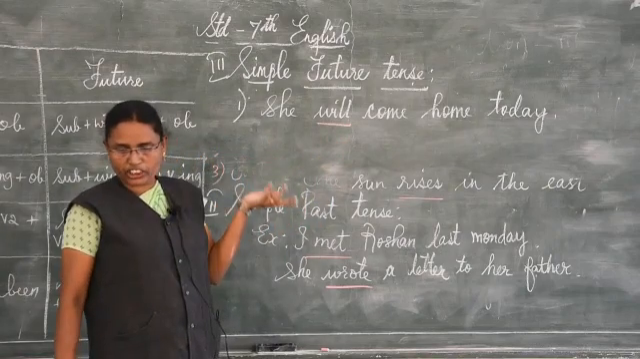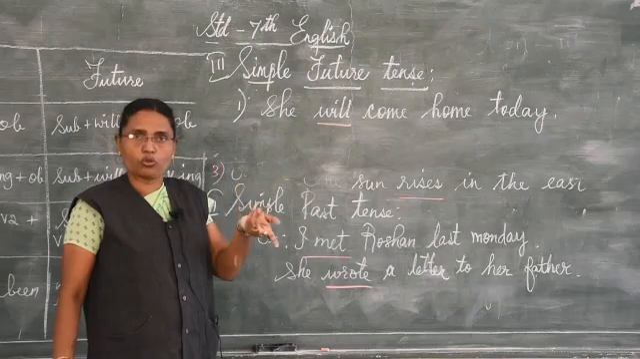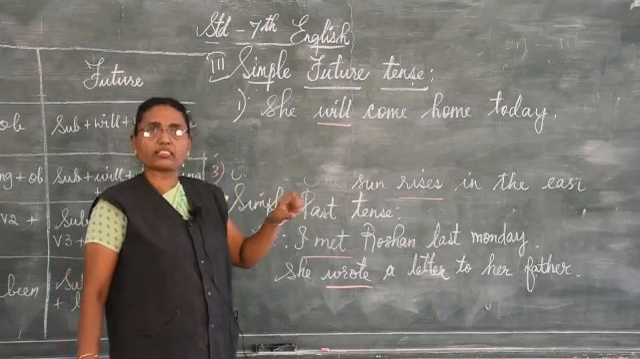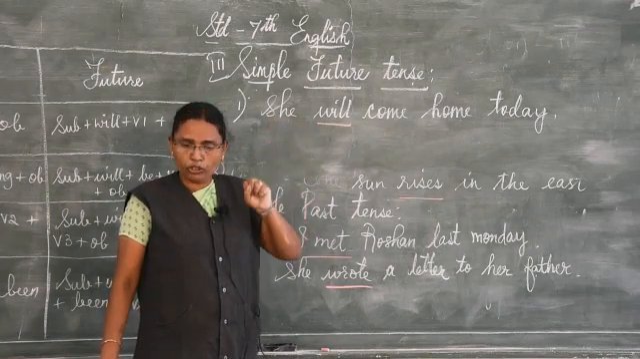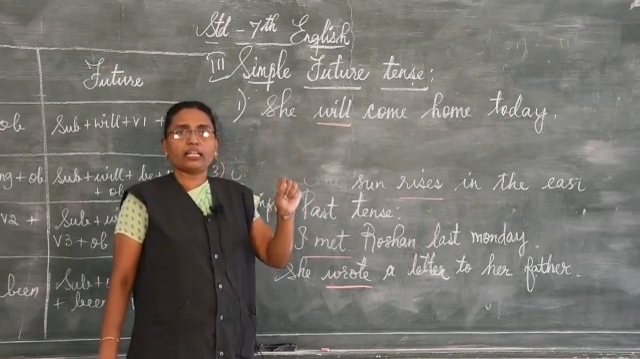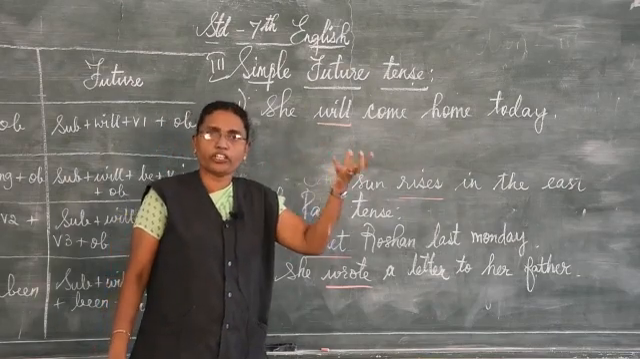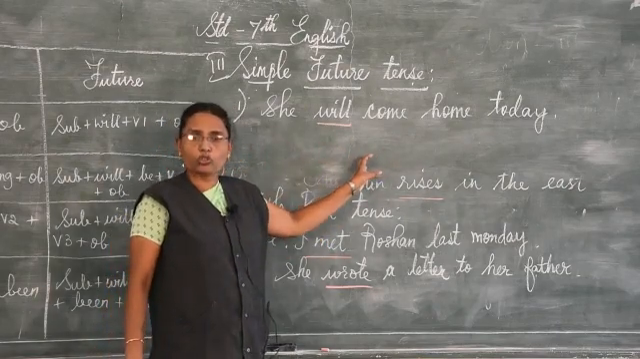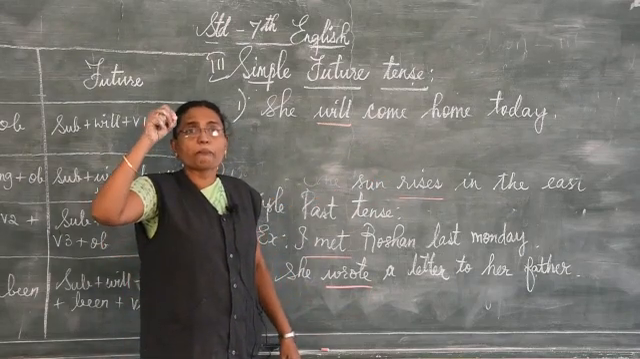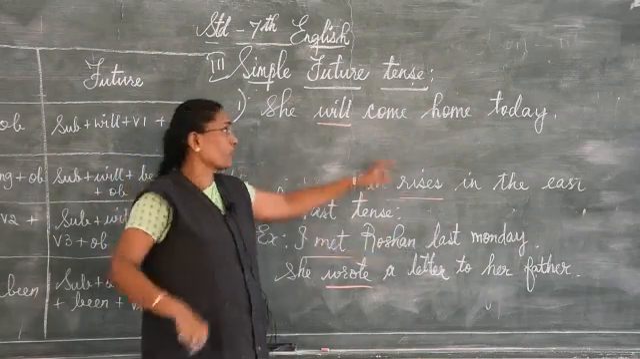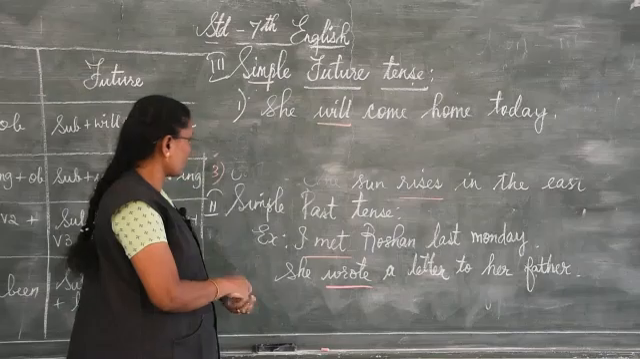Next one, I shall meet him soon, or I will meet him soon. I is a subject, will or shall is a future one, meet, him, soon. That means in future you are going to meet him soon, so that meet is the simple present one, which will be the verb for the future. I hope you understood this. So next we have